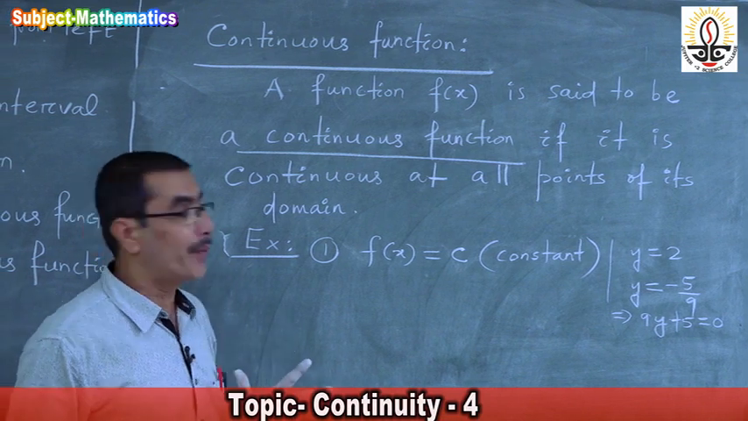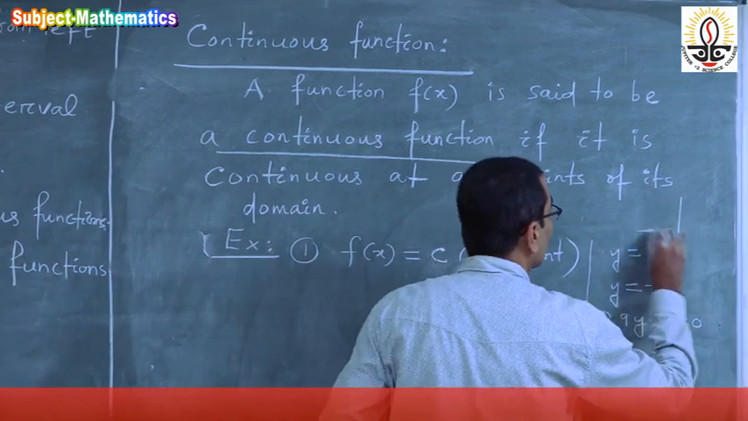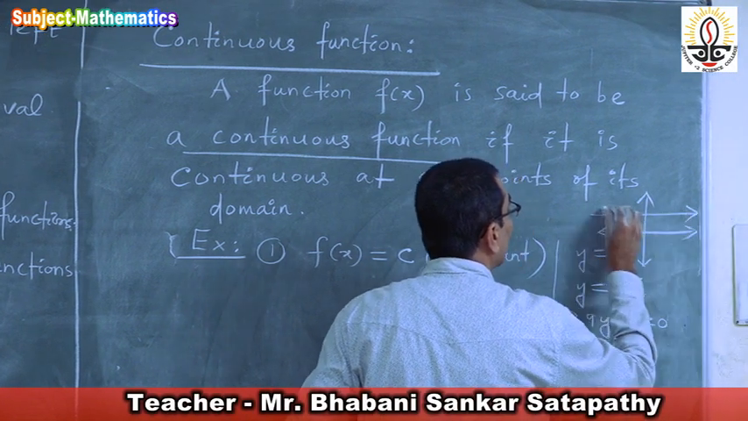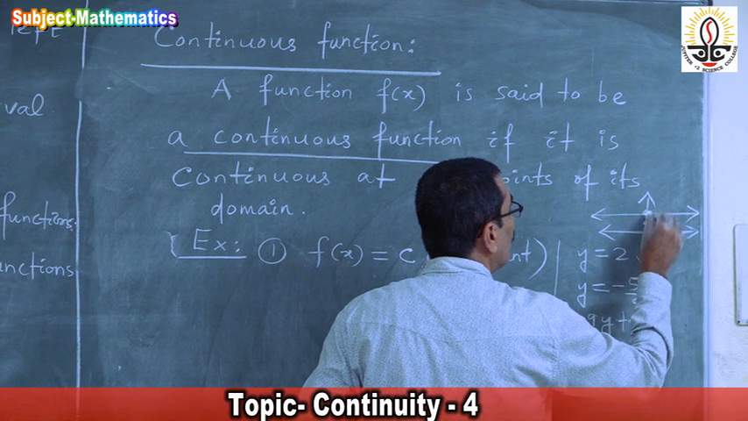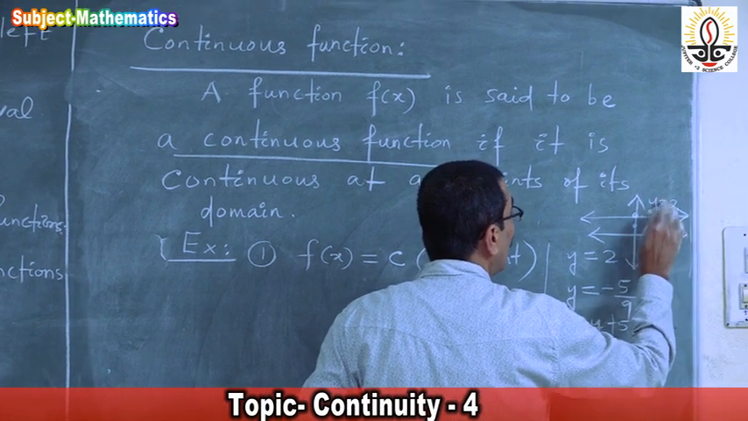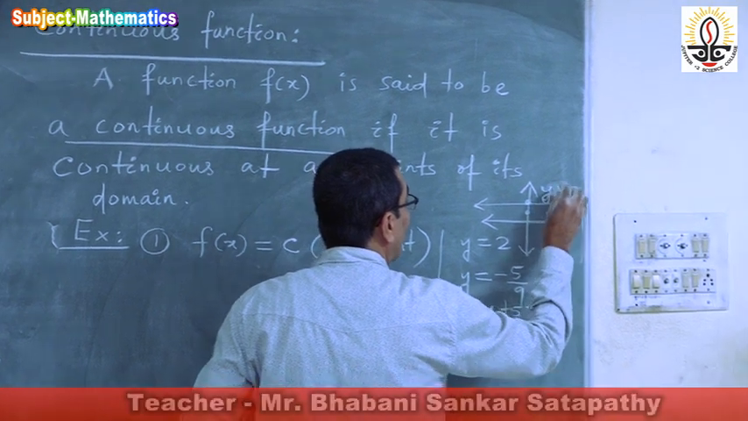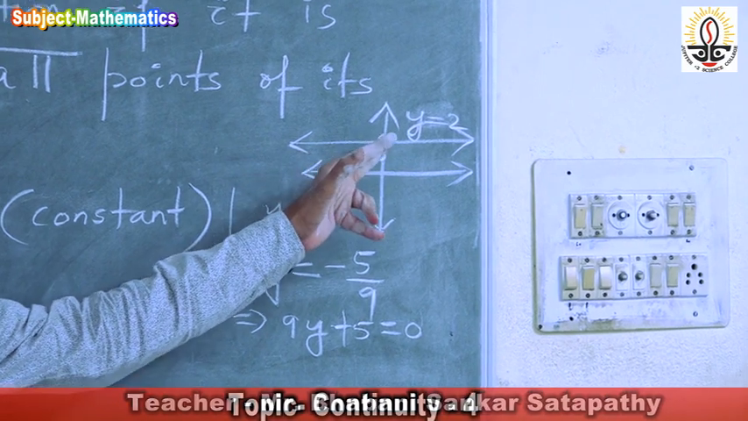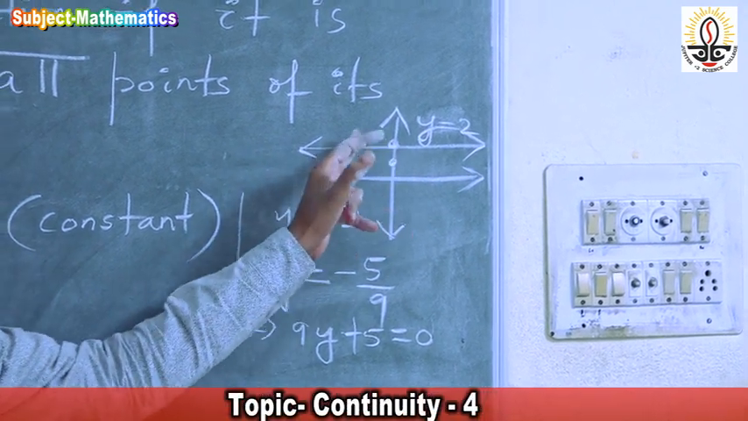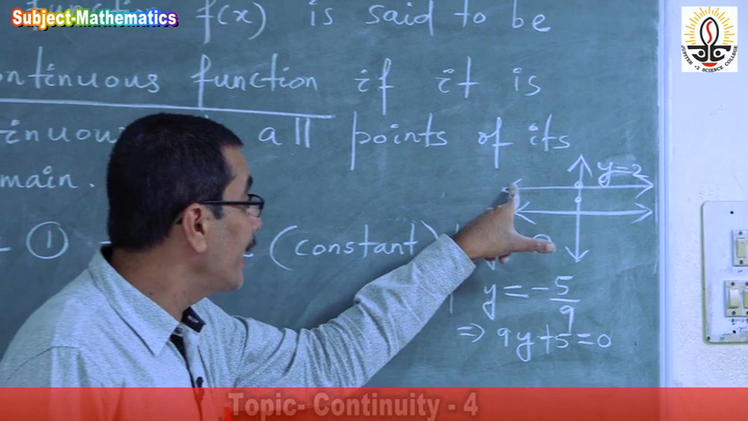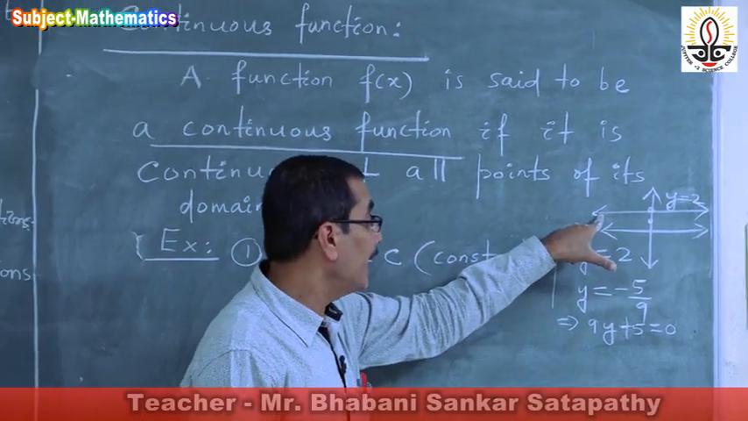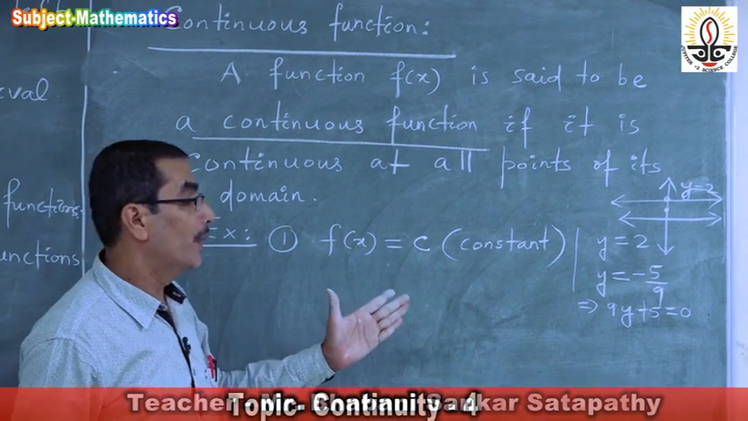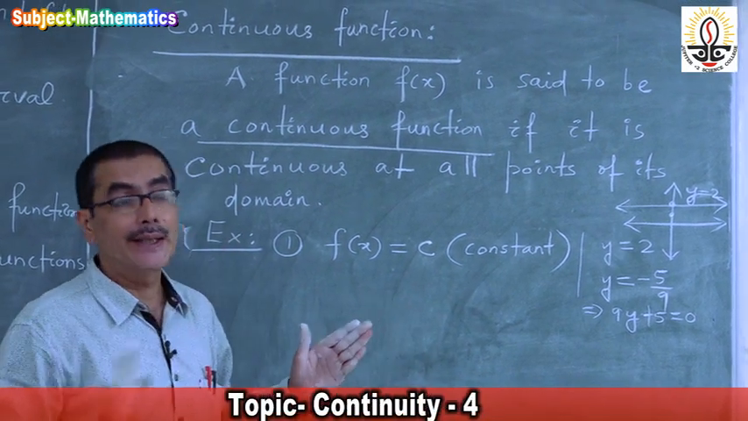Every constant function, you can see, y is equal to 2 is a line here. If this is 1, this is 2. This y is equal to 2 is a line parallel to the x axis, right? Therefore this is continuous everywhere. Now you see this is continuous everywhere. There is no gap in the graph.